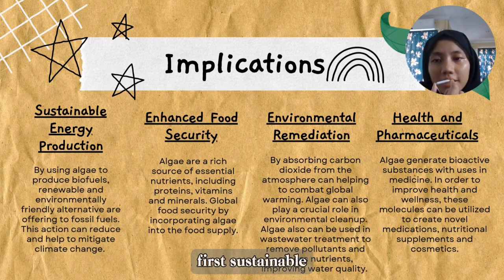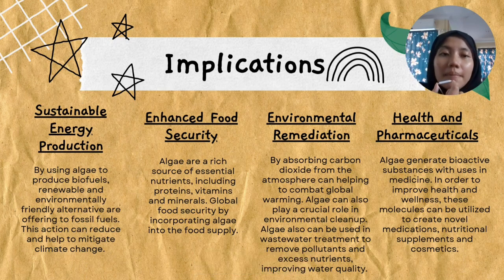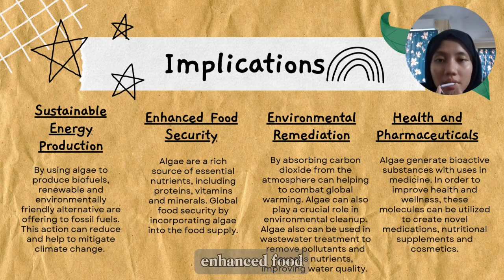First, sustainable energy production. By using algae to produce biofuels, renewable and environmentally friendly alternatives are offered to fossil fuels. This action can help to mitigate climate change. The second one is enhanced food security. Algae are a rich source of essential nutrients including proteins, vitamins, and minerals. Global food security can be improved by incorporating algae into the food supply.